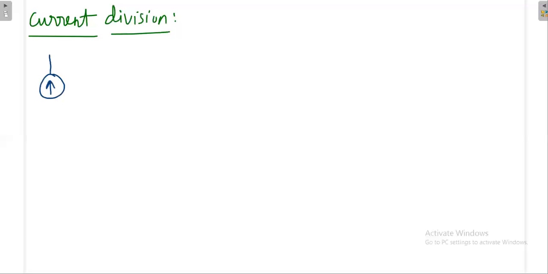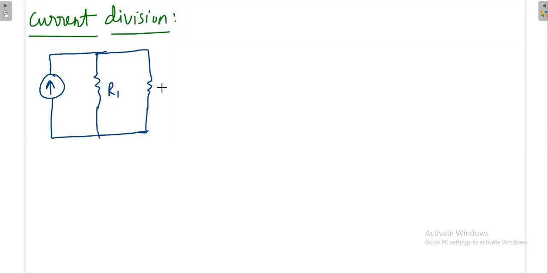If the current is like this. Okay, now this is R1, this is R2. Now I is the current that is coming like this, and then that is distributed into I1 and I2. Now I want to know what is I1. My I1 is directly proportional to the source current I. If my source current is more, I will get more current.